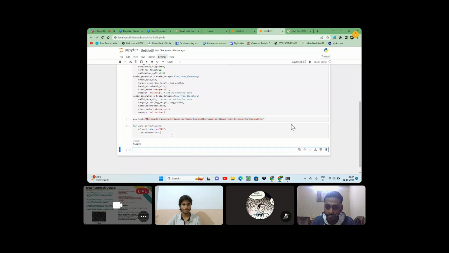When we run it, we can see it successfully extracting two names, Japan and Nippon. Nippon is the other name that is not commonly known by people, but it is another name for Japan. So this is what the prototype of our backend looks like, and in future our app will be integrating a similar approach.